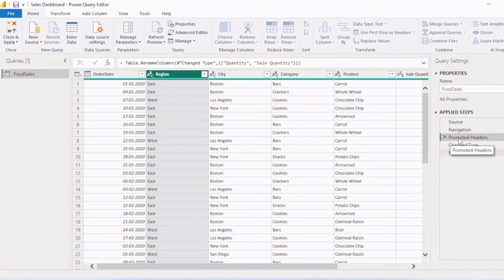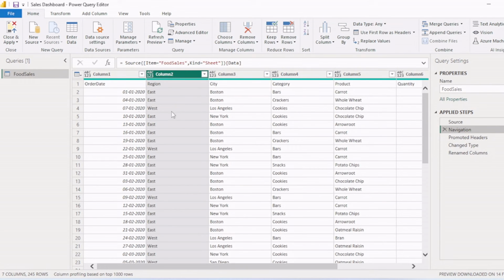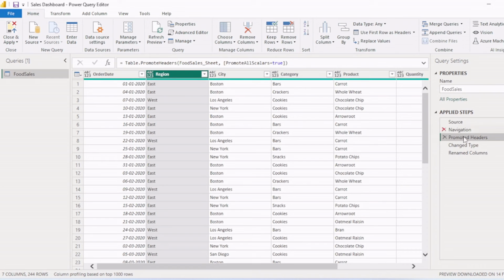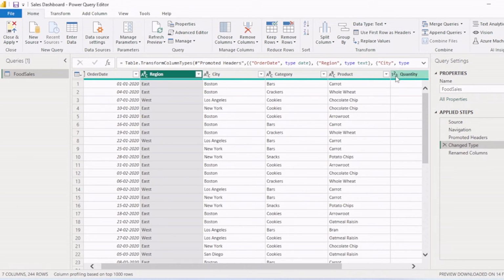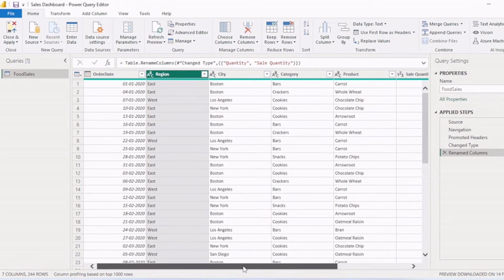So if I click on this step and this step, you can see we connected with the source, then we promoted the header into the header section. Then we changed the type of the columns. Right now the column type is ABC123, but when we click on this, you can see this is changed to date format, this is changed to text format, this is also changed to text format, and this quantity is changed to number format, and we renamed a few of the columns.